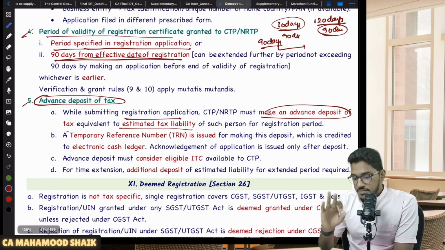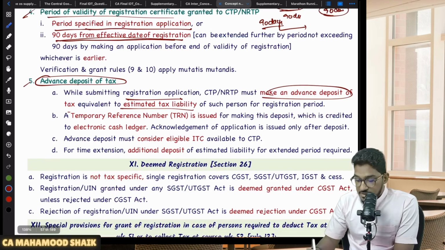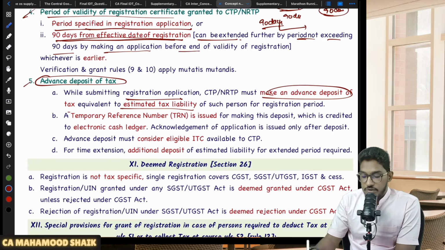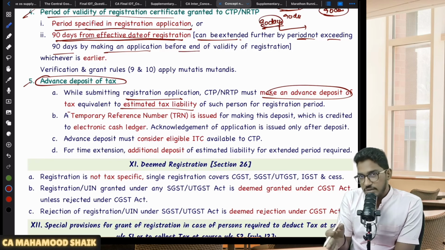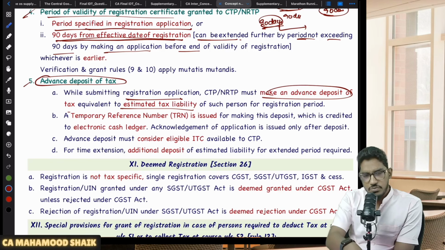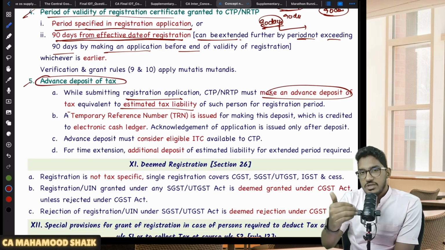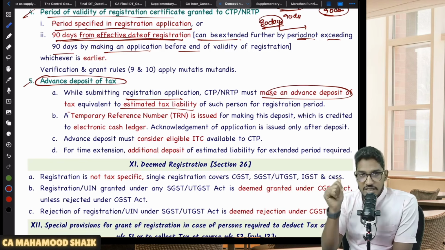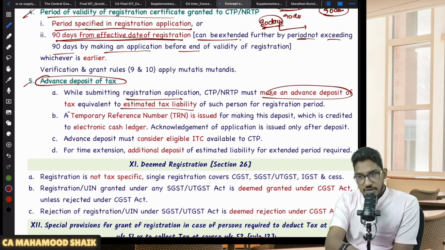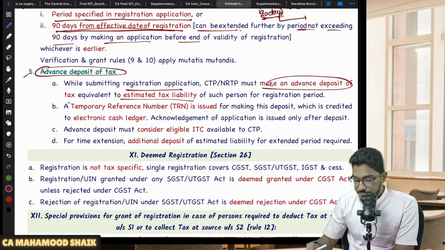90 days maximum. In the first application, they will give you 90 days, but that can be extended further by a period not exceeding a further 90 days by making an application before the end of the validity of the registration. So first you have got 90 days. Before expiry of that period, if you feel that I want registration to be extended for a few more days, you can make an application for extension. For a further 90 days, they can give an extension. But once again, you have to make an advance deposit of tax for that extended period. If you do that, then only they will extend it.